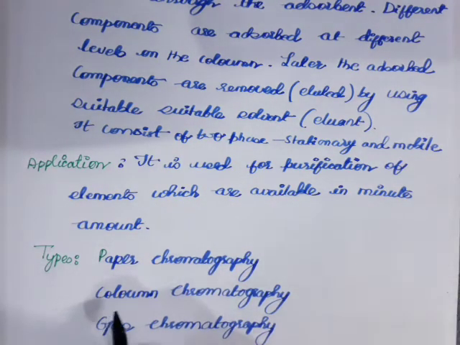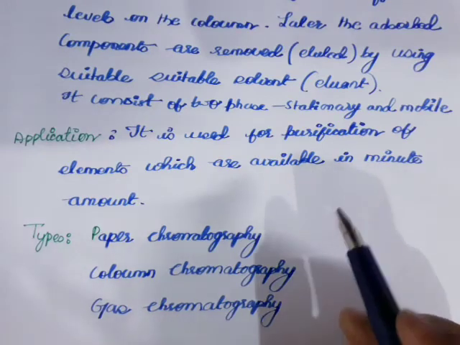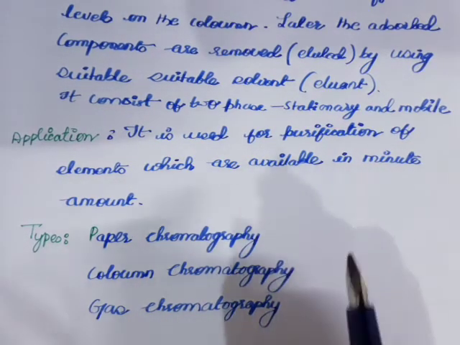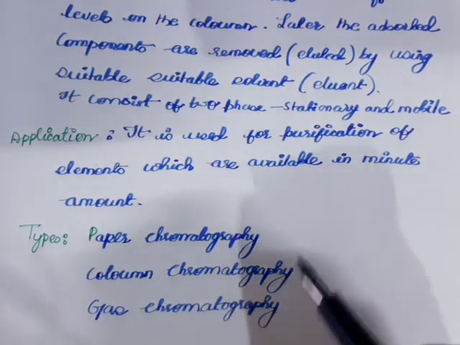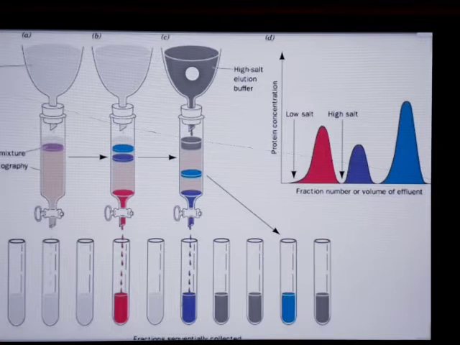Right? Then next is column chromatography. In paper chromatography, the adsorbent is the filter paper. The stationary phase is filter paper, and the eluent or the mobile phase is water. Okay. Now next is column chromatography.